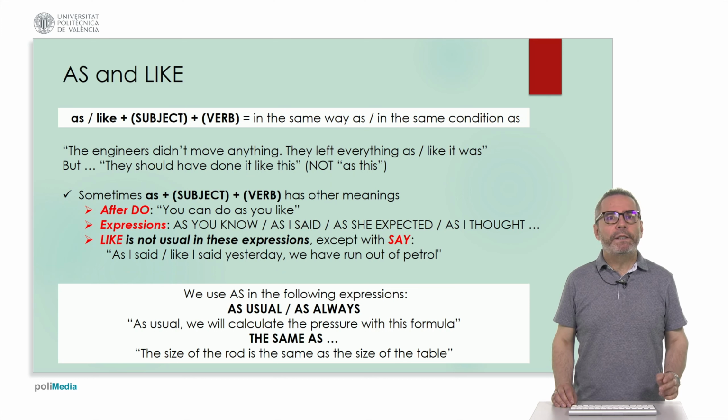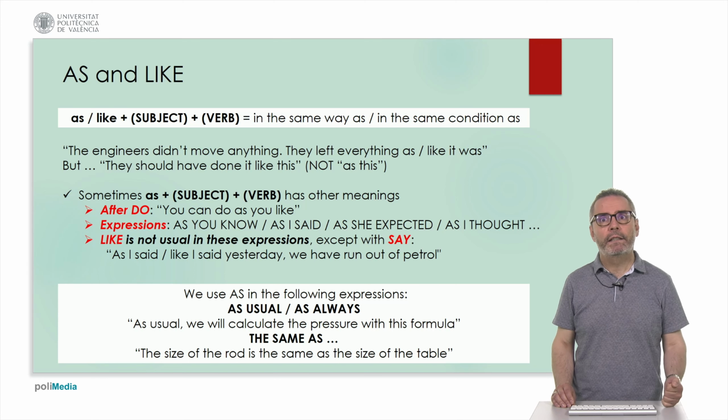Now we are going to compare these two particles, as and like. As and like followed by a subject and a verb mean in the same way as or in the same condition as. Let's see some examples. The engineers didn't move anything, they left everything as or like it was. But if we use a shorter subject, well, after the particle, we use like, not as. For example, they should have done it like this.